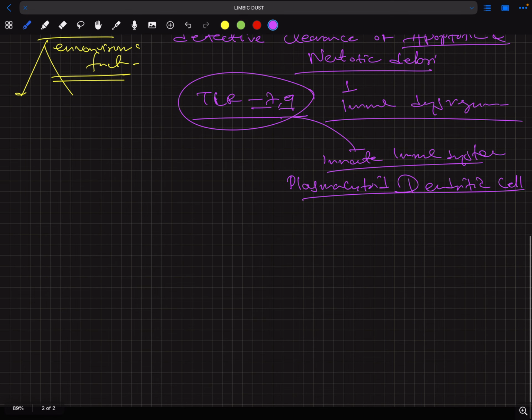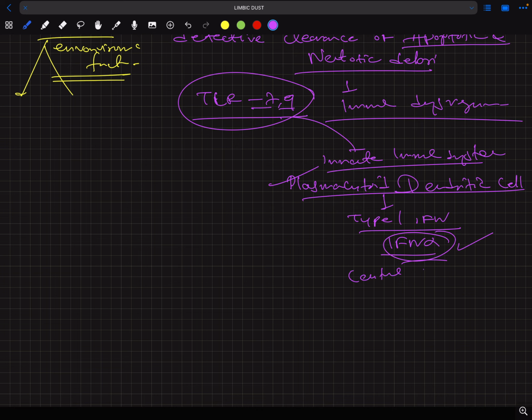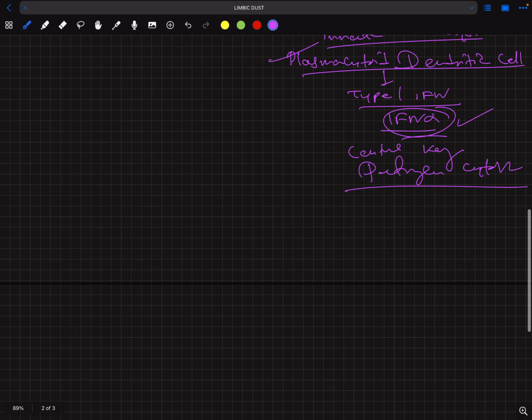This plasmacytoid dendritic cell, as we know, is a type of antigen-presenting cell. When this is activated, it releases a cytokine that is type 1 interferon, also known as interferon alpha. So this is the central key pathogenic cytokine in the development of SLE.